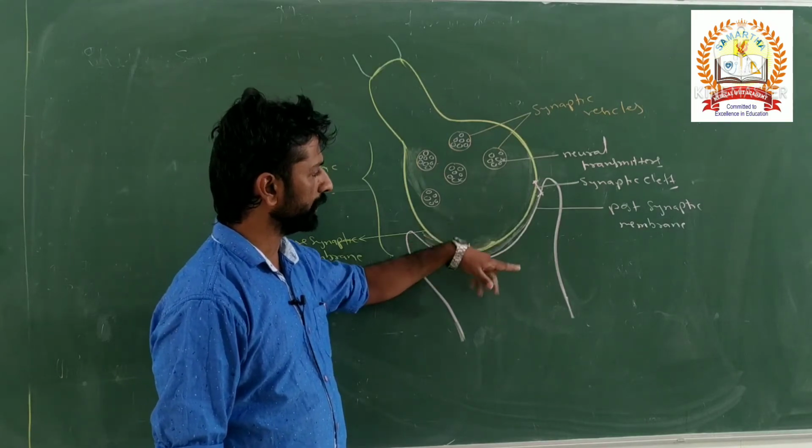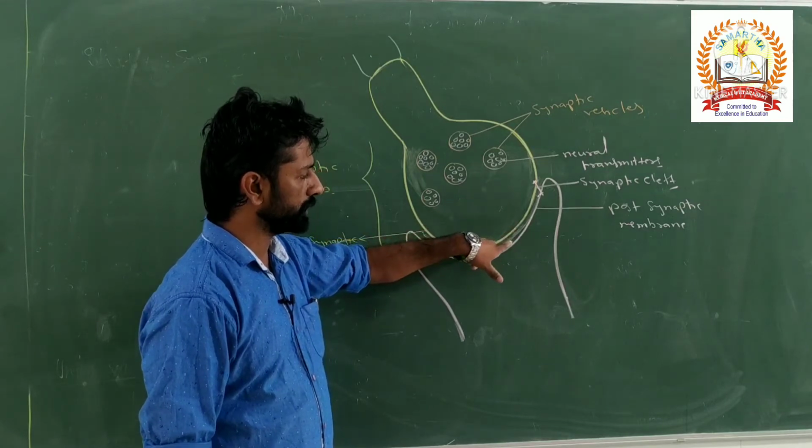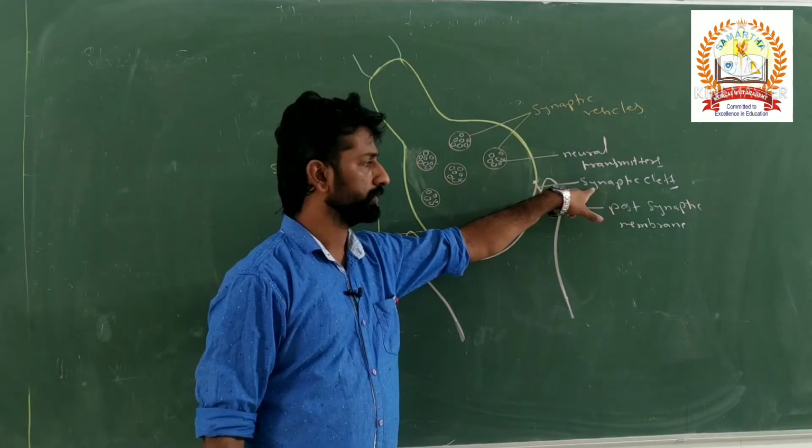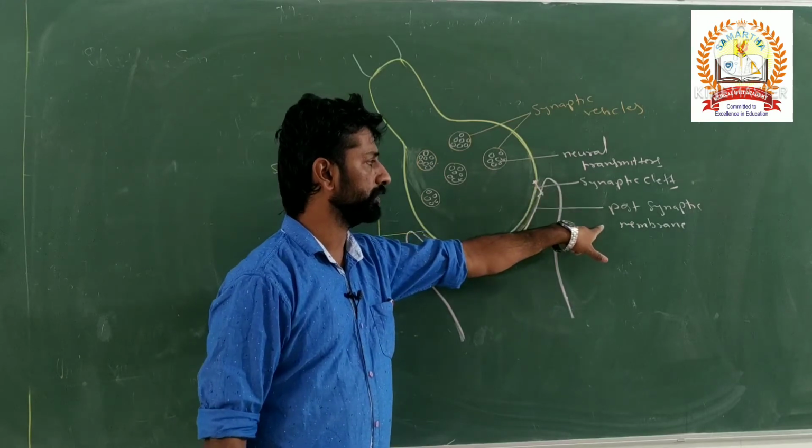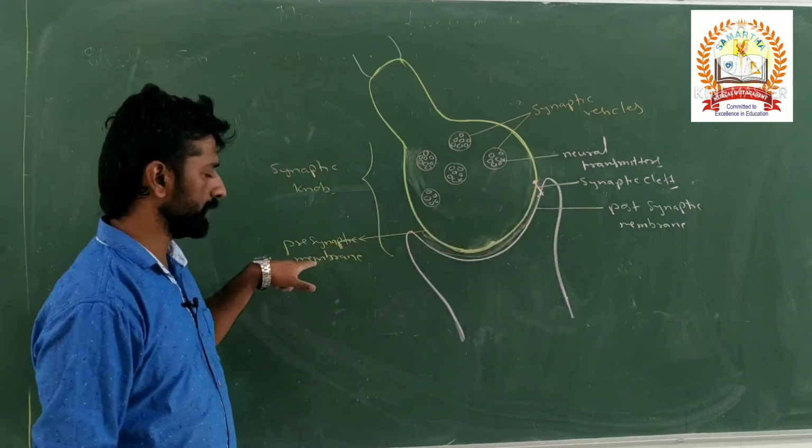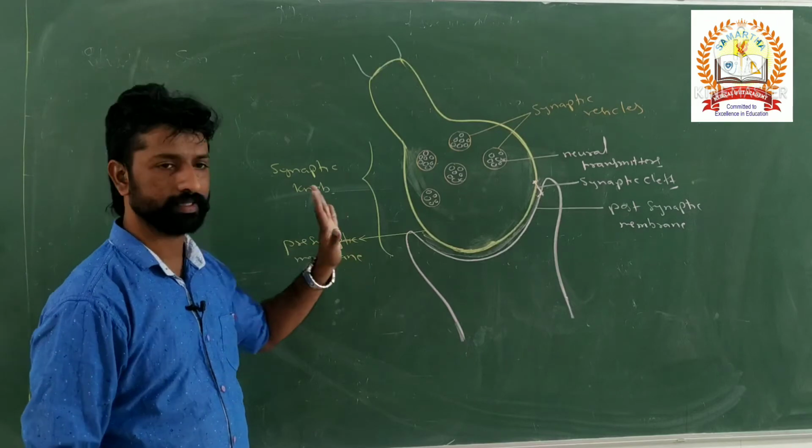The gap between the presynaptic membrane and postsynaptic membrane is called the synaptic cleft. Together, the presynaptic membrane, synaptic cleft, and postsynaptic membrane are called a synapse.